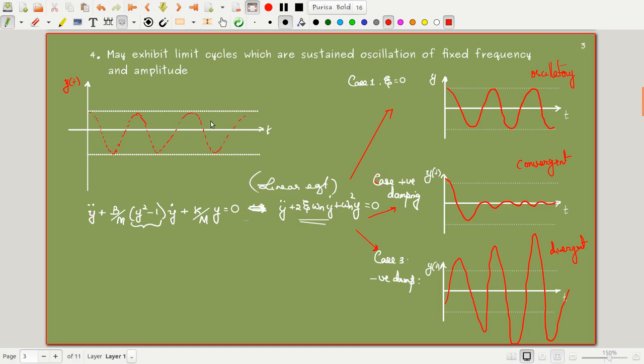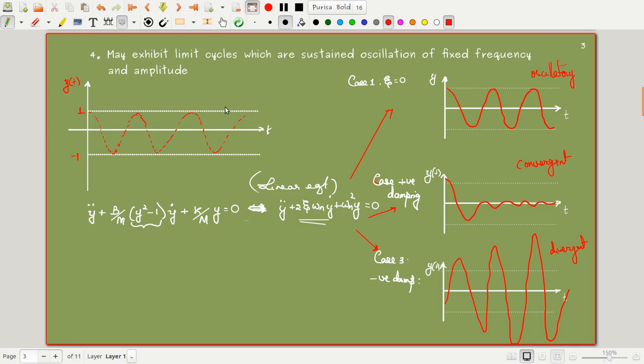Now let us consider the case for a positive damping. That means I want the system to have, so this is 1 and this is minus 1. When y is exactly equal to 1, the response of the system will be matching this part. Okay, the undamped case. So it is trying to have an oscillation.